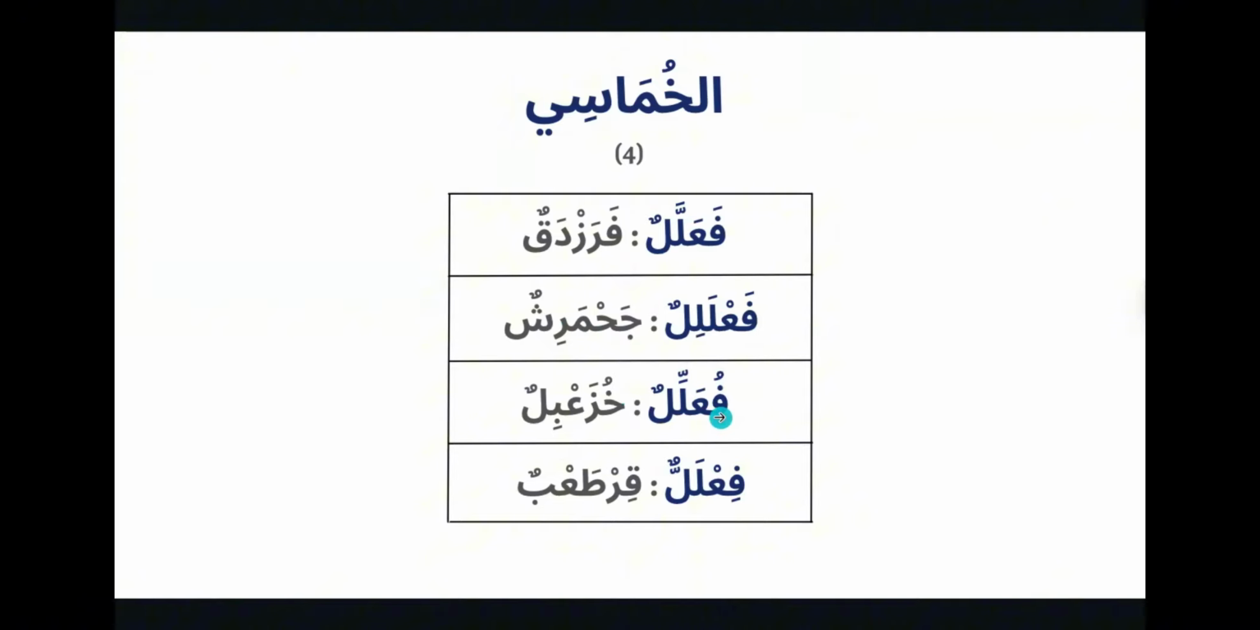Then we have fu'allilun, like khuza'bilun. Because you have to keep in mind, here the lam has a shadda, so it means that there's two lams there, the first one having a sukoon. So when you undo that, it looks like a letter with a sukoon on it, followed by a letter with a kasra on it. But khuza'bilun means like a fairy tale, like a fable, like a false tale.